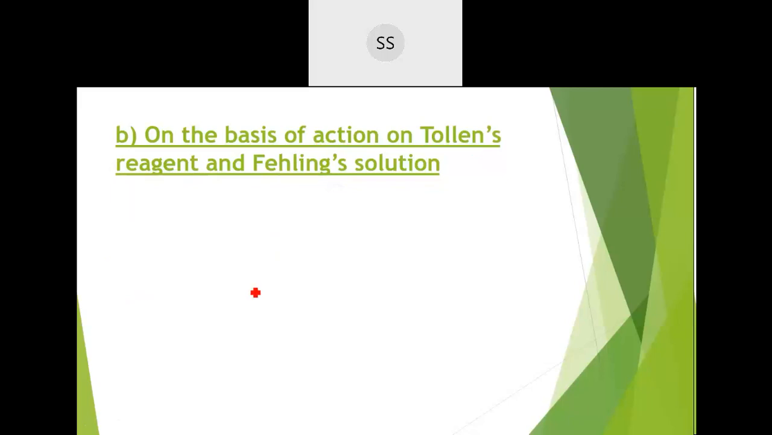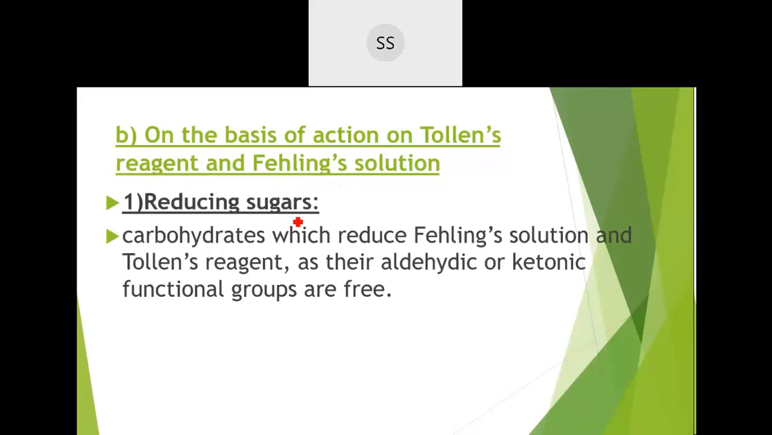Okay, reducing and non-reducing sugars. Now, what are reducing sugars? Reducing sugars are those carbohydrates which can reduce Fehling solution. Fehling solution contains copper sulfate. I will just take the copper ion, Cu2+, which gets changed into Cu+ ion. So there is a reduction happening. They reduce the Fehling solution.